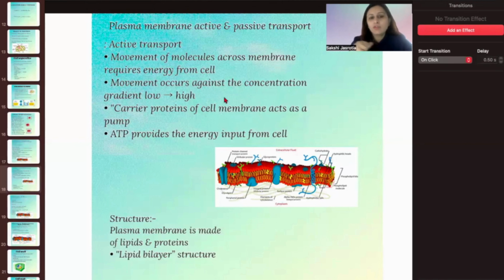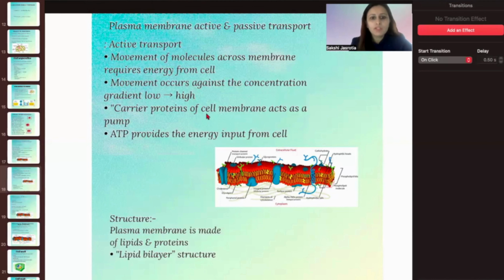If the boat is going upstream, you have to paddle extra to take your boat up. Likewise, here also, from the area of low concentration to high concentration, the movement requires extra energy. That is why the energy is taken from the cell.